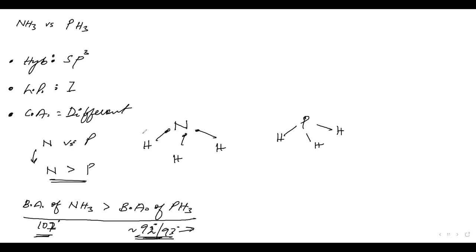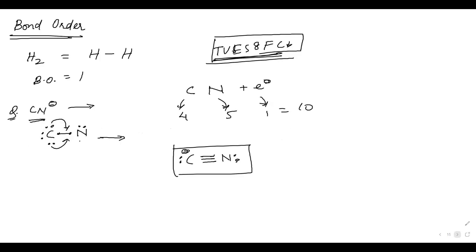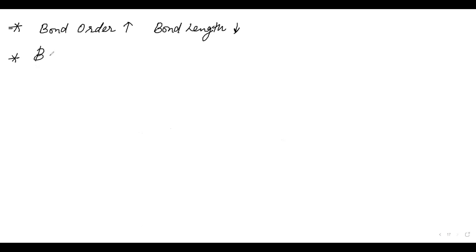If they will be nearer, then the bond length decreases. This hydrogen will also be nearer to nitrogen, correct? So if bond angle increases, the bond length decreases also, correct?